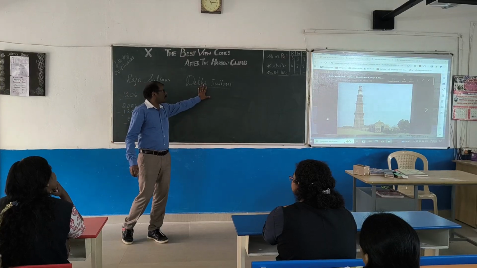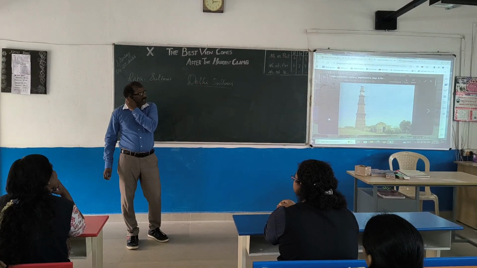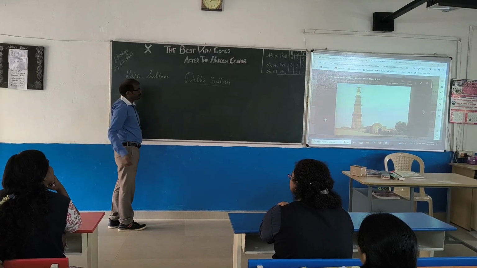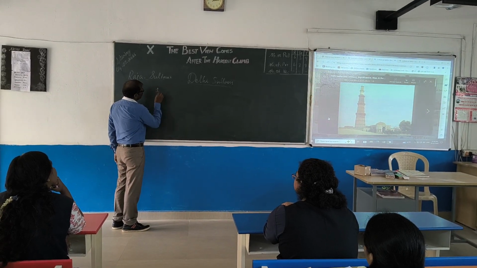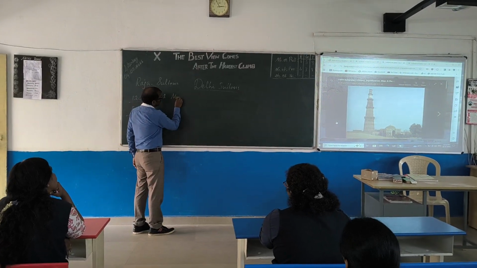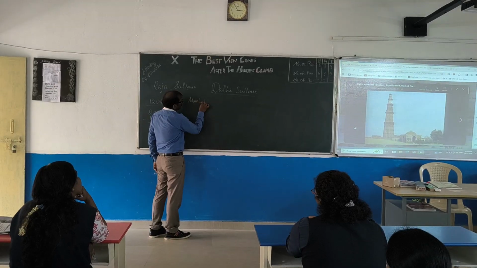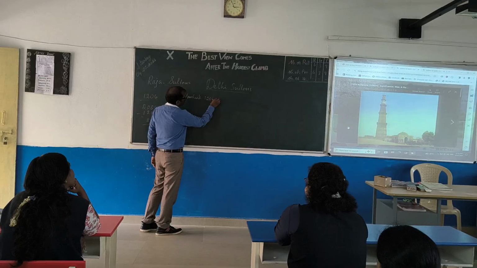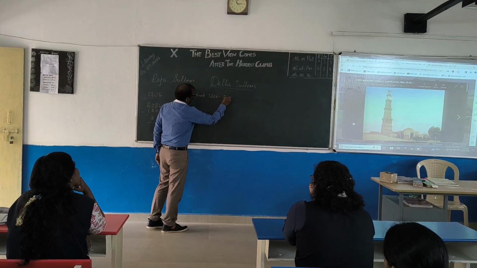Now we are going to start from the year 1206. There we are going to study the Delhi Sultanate, particularly starting with the Mamluk dynasty. What is that? The first and most important dynasty is the Mamluk, from 1206 to 1290.